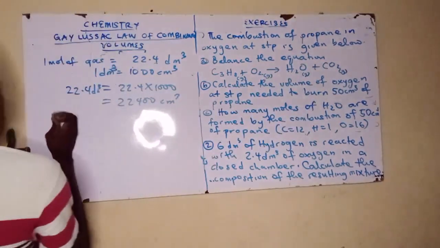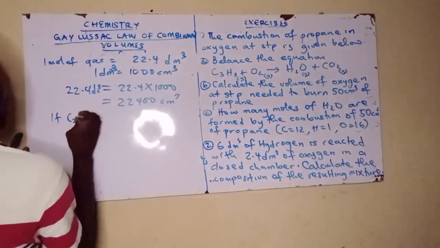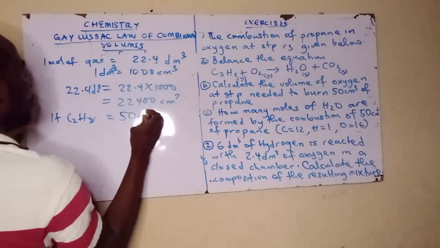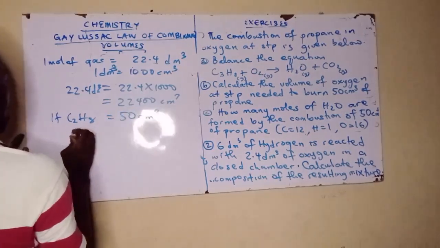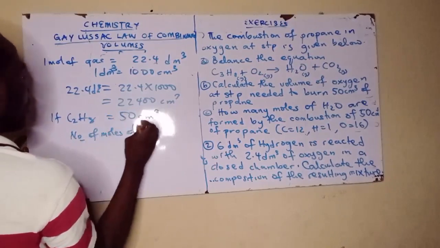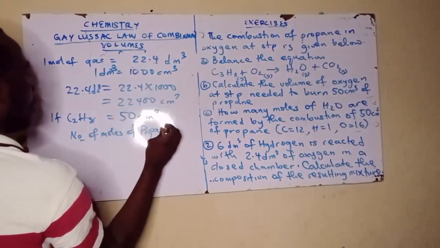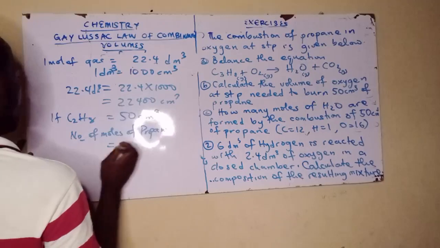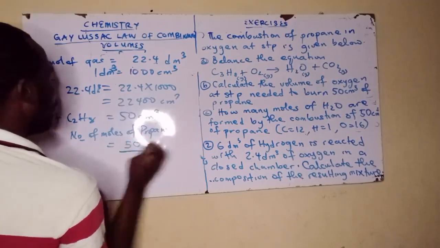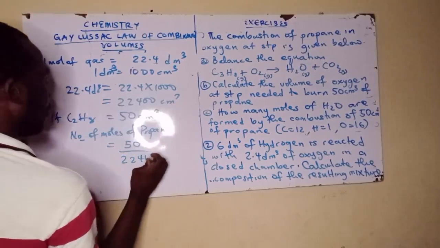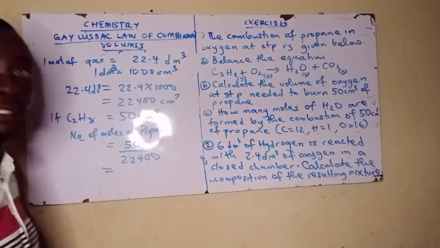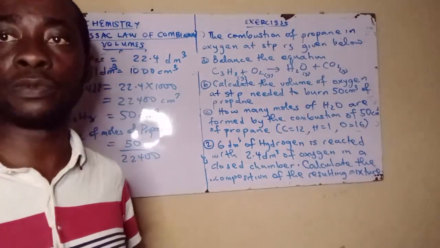So if that propane occupies 50 cm³, then the number of moles of propane will be what? 50 cm³ over 22,400. How do I divide this? I don't have a calculator beside me. Let me get my calculator.